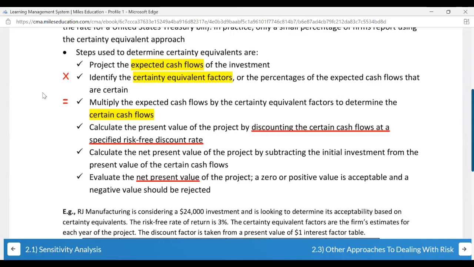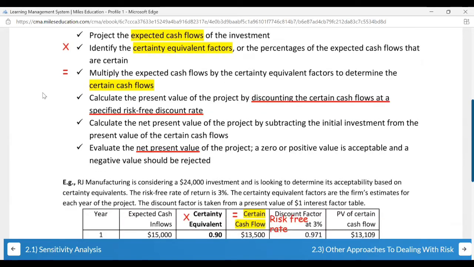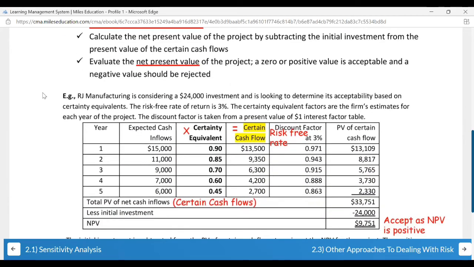I would say this is much more of a conservative approach than the original NPV method. See, everything is the same. It's just that they have applied a certainty equivalent factor. What is the probability that they will definitely receive this amount of cash inflow? So I did estimate $15,000, but I'm actually only 90% sure that I will receive this amount, or 90% of the amount will actually be received as actual cash inflow.